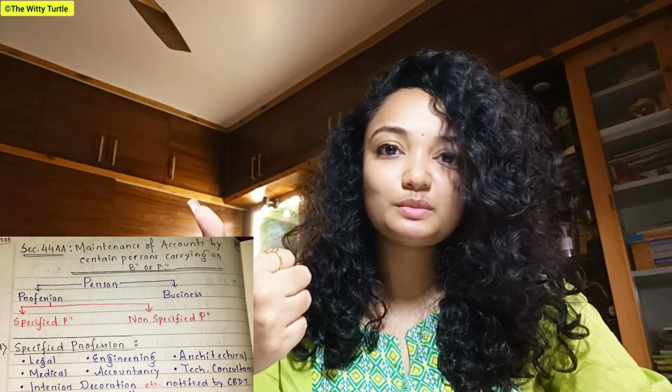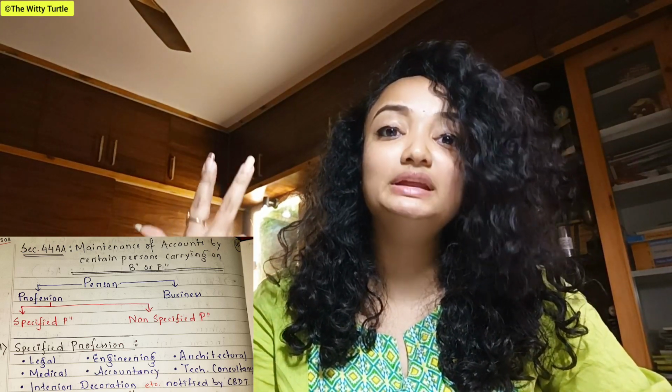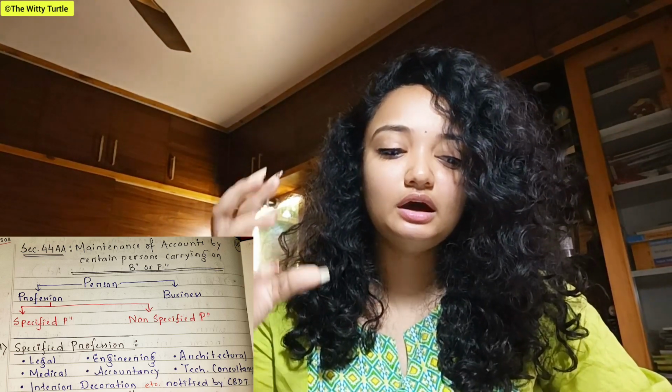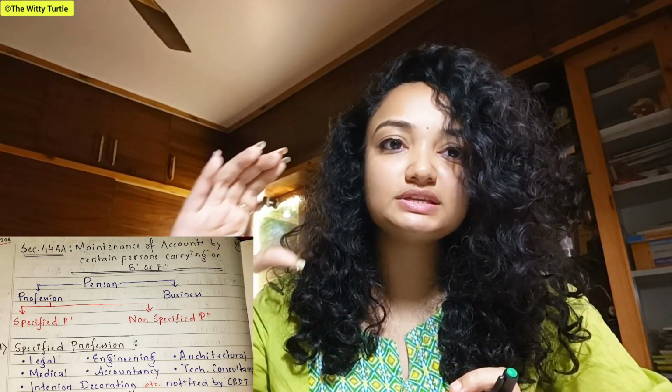So when it comes to specified persons, who all come under the list: CA, CMA, CS, engineers, architects, any kind of medical professionals, then legal professionals, then interior designers, any technical consultancy, and all the list of these specified persons are notified by the CBDT, right? Central Board for Direct Taxation. They have notified which all professions come under the list of specified persons, specified professions, right?